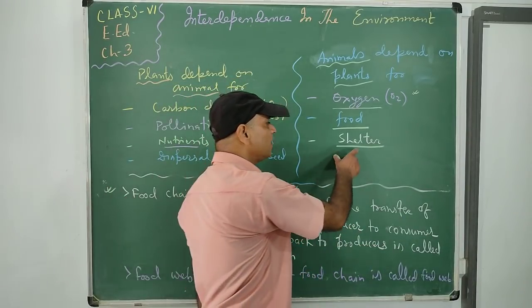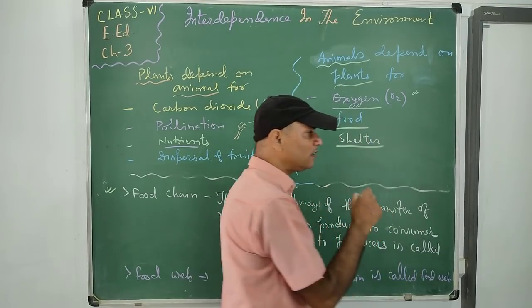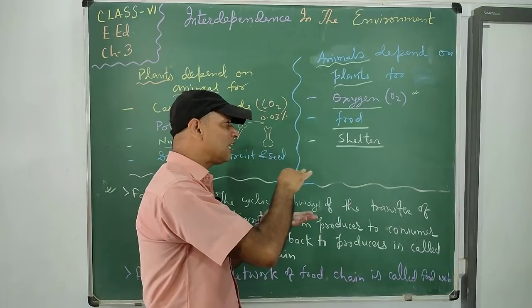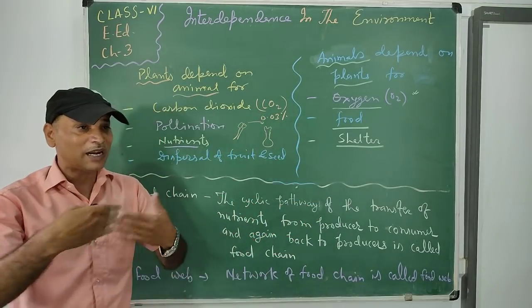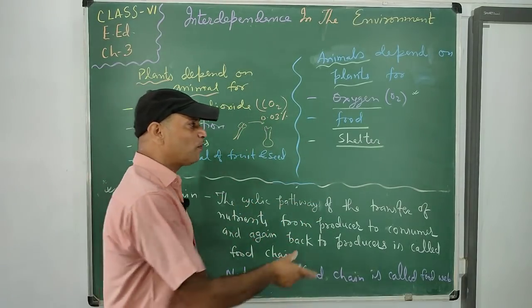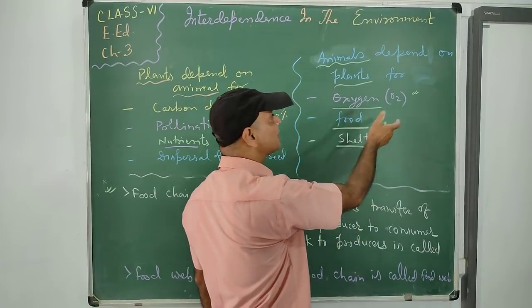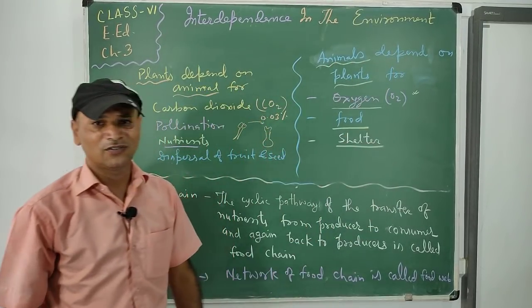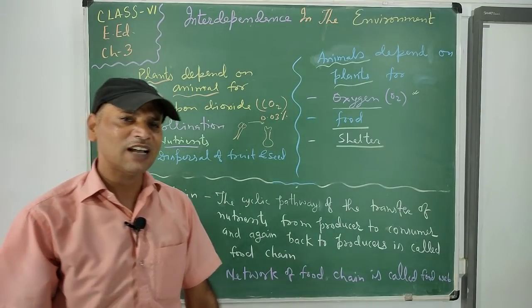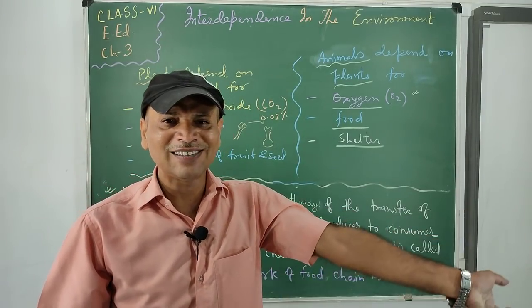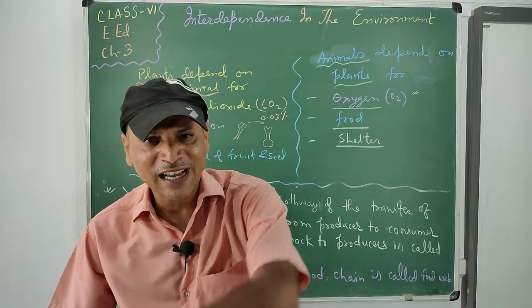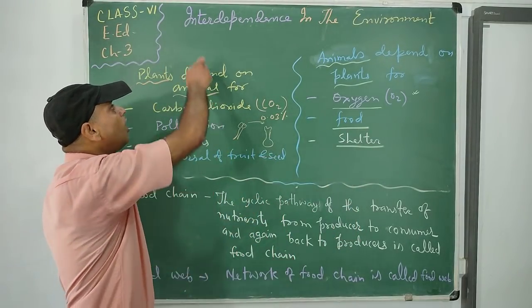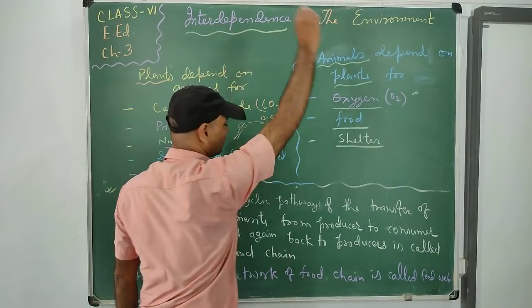So this is the way the shelter, the requirement for their survival, the place where they spend maximum time, is provided by the plants. We can say animals depend on plants for their shelter, for their living place. So this is the way animals depend on plants and plants also depend on animals. This is vice versa, this is the activity of interdependency.